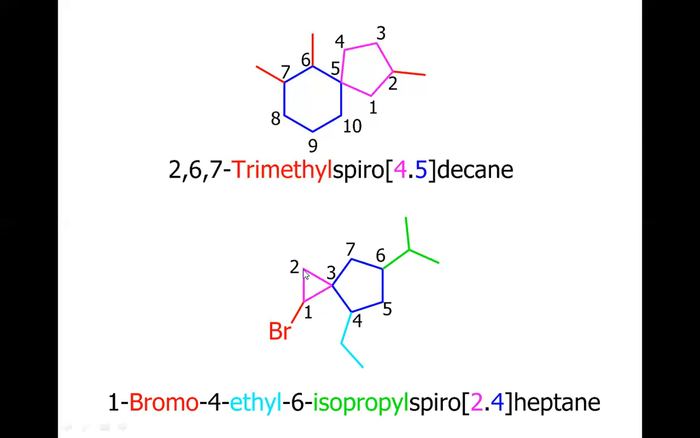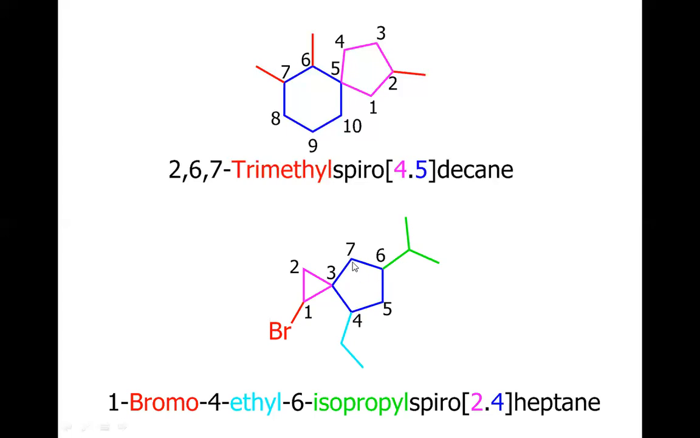Now we will have to decide whether this carbon is to be one or this carbon is to be one. So you know, this bromo containing carbon will be one. So 1, 2, 3, 4. Because if you consider 4 here, there will be no substitution. So it's better to be 4 here.